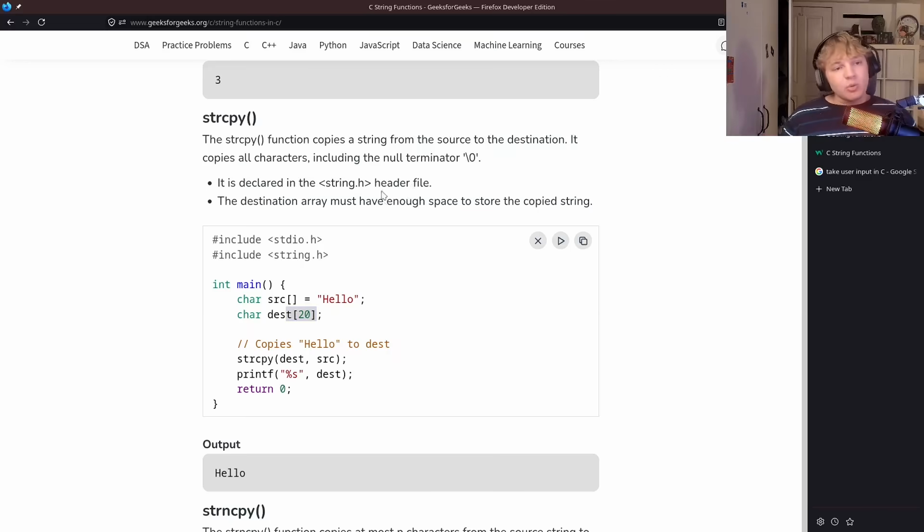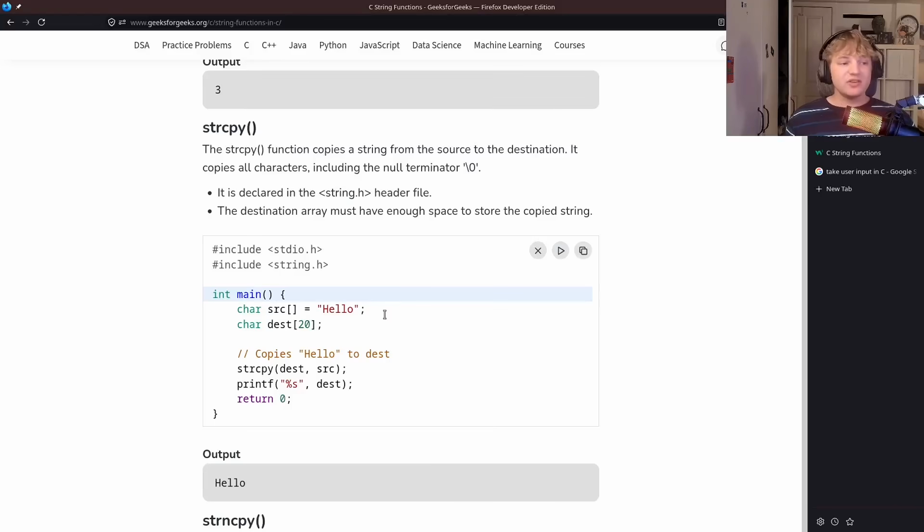Now the second problem with this is that there is just enough that's written there to make the author feel good about themselves and say, well, I'm doing my job. So look at this, the destination array must have enough space to store the copied string. That's the end of our responsibility, okay? We told them, you guys, you gotta make sure that your buffers are big enough, okay? We told you, listen, we told you, look at that right there.